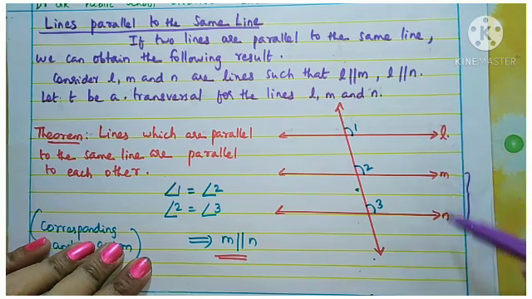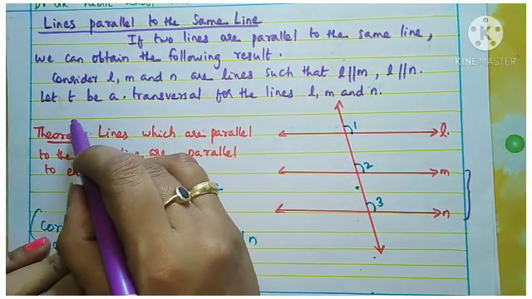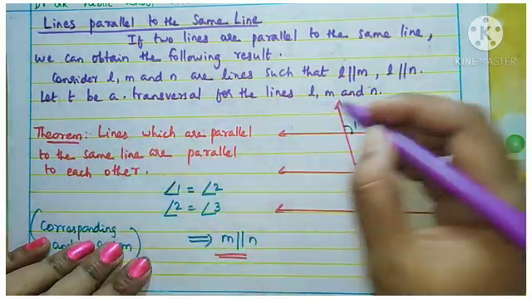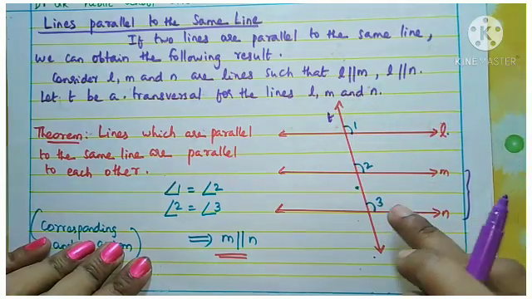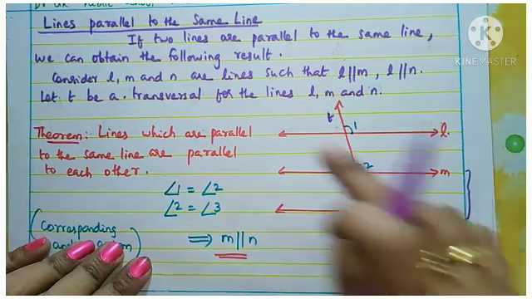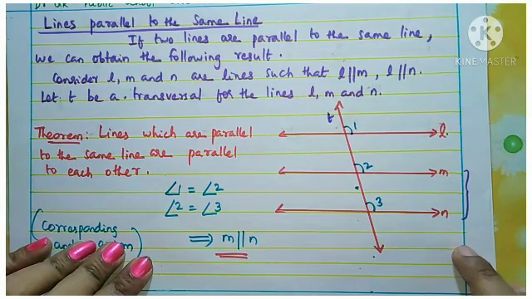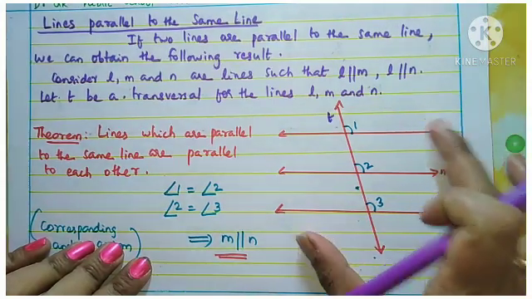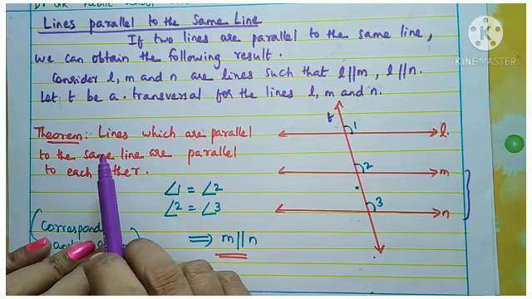So if this condition is true and we draw a transversal, let T be a transversal, and it cuts the three lines L, M and N. So if this condition is true, we are getting a theorem here.